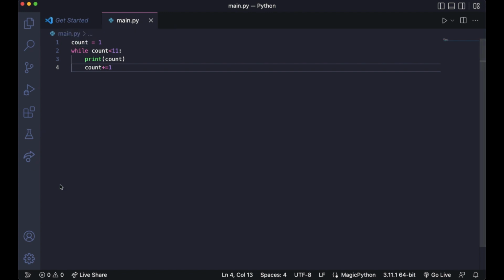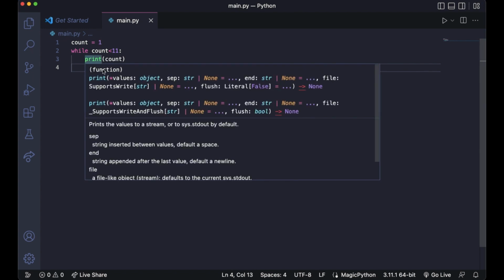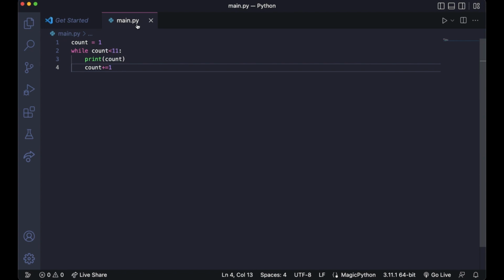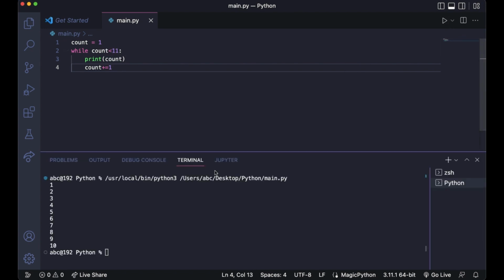So let's see what is happening here. Count has been initialized to the value of 1. While count is less than 11, which is till 10, count will be printed, and every iteration the value of count will be increased. So let's say the first iteration it is 1, so the next iteration it will be 2, and so on till it reaches 10. If we run the code, as you can see, we are printing numbers till 10.